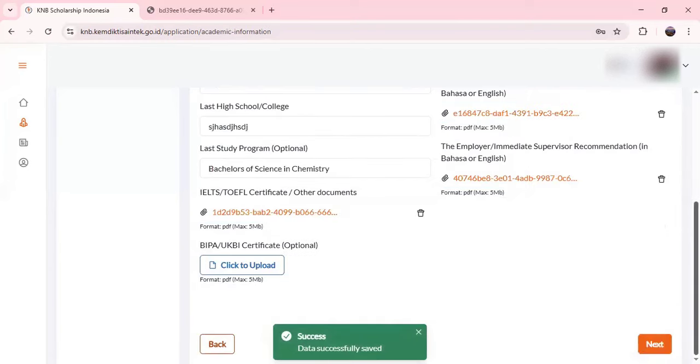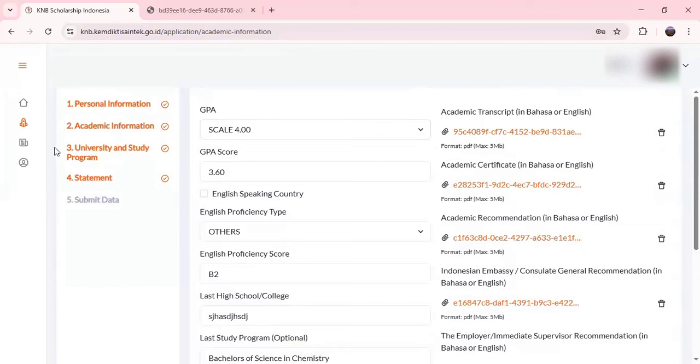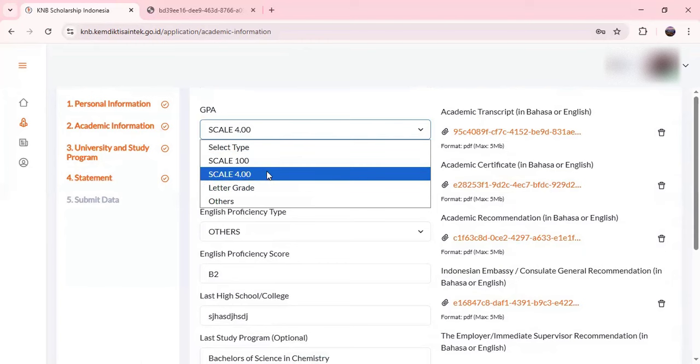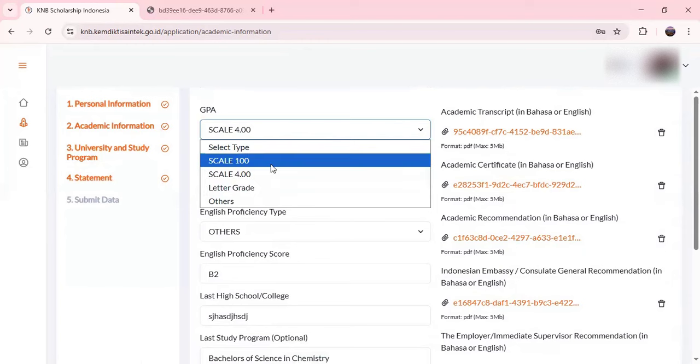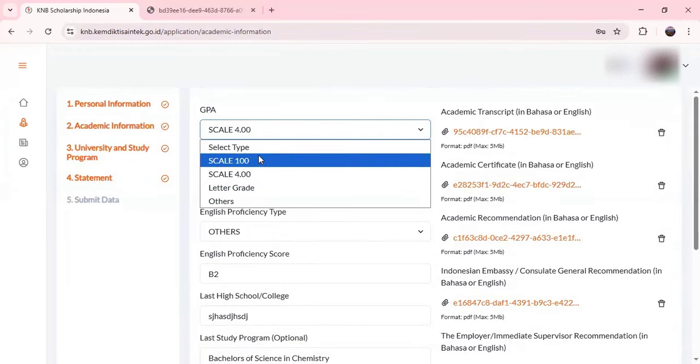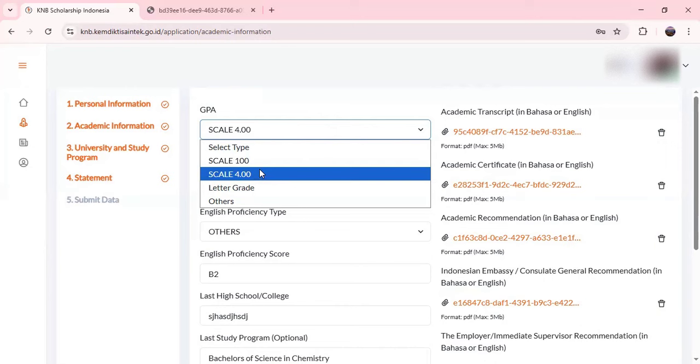After that, there is academic information, basic academic information. Once you see here, it's academic information, and here you can choose scale 100, scale 4.0, or letter grade, whatever you want. For those students who are applying for bachelors, because in Pakistan we have percentages, total grades or total marks could vary, so you will put your details here as a scale of 100. So for bachelor students you will select scale 100, or for students who are applying for masters or PhD, we have our scores in CGPA.